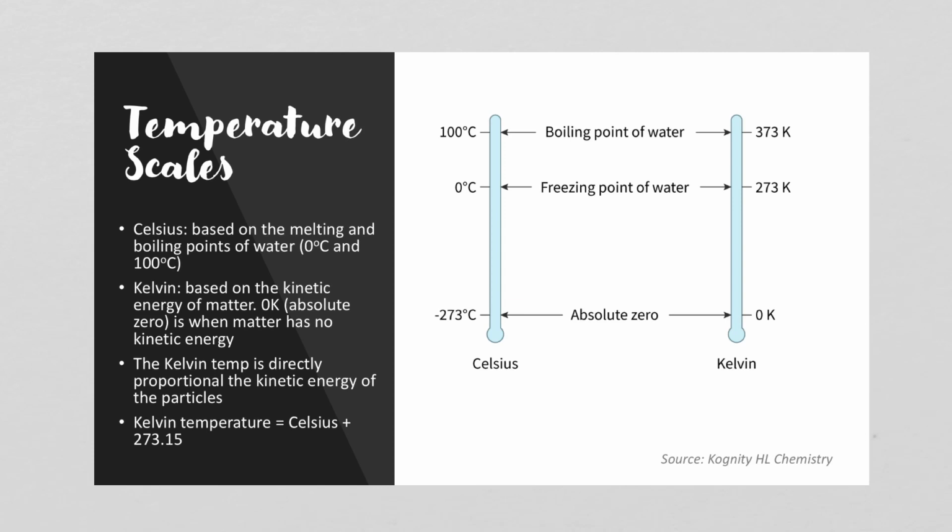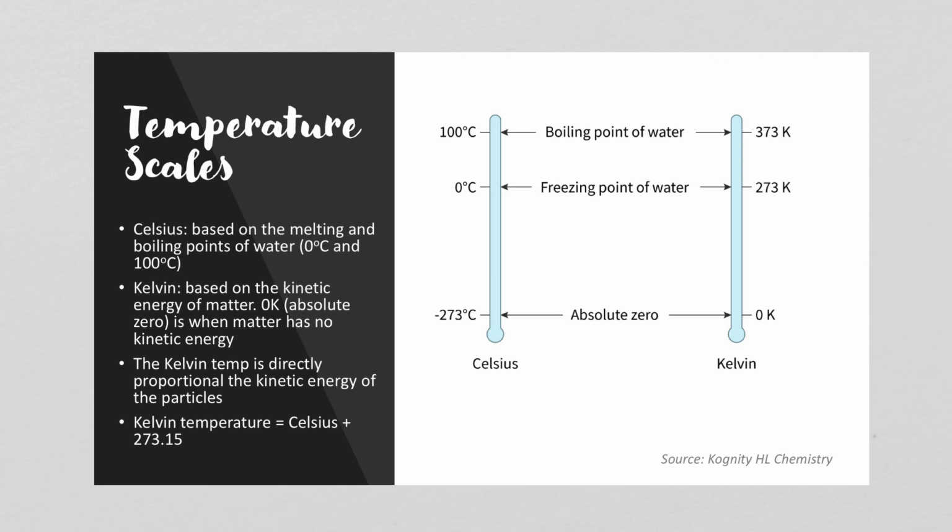So you are probably very familiar with the Celsius scale. It's based on the melting and the boiling points of water. So 0 degrees Celsius is the freezing point of water, and then 100 degrees Celsius is the boiling point of water. Kelvin, however, is based on the kinetic energy of the matter itself. So 0 Kelvin, which is absolute zero, is when matter has no kinetic energy. So the particles are not moving at all anymore. And the Kelvin temperature is directly proportional to the kinetic energy of the particles.